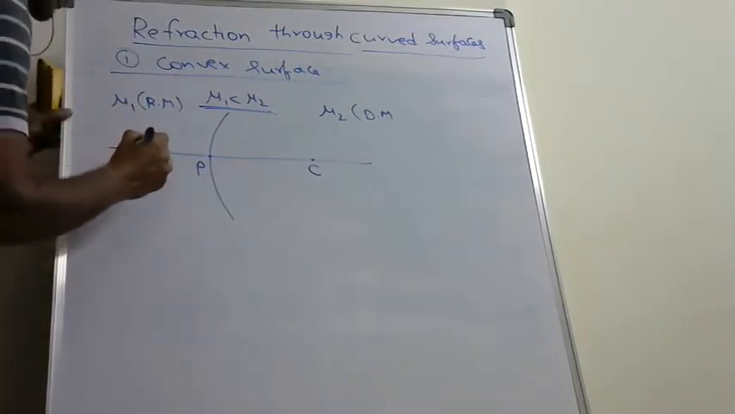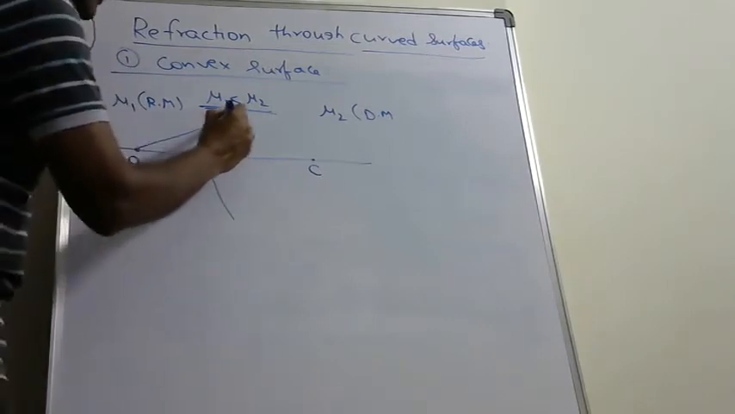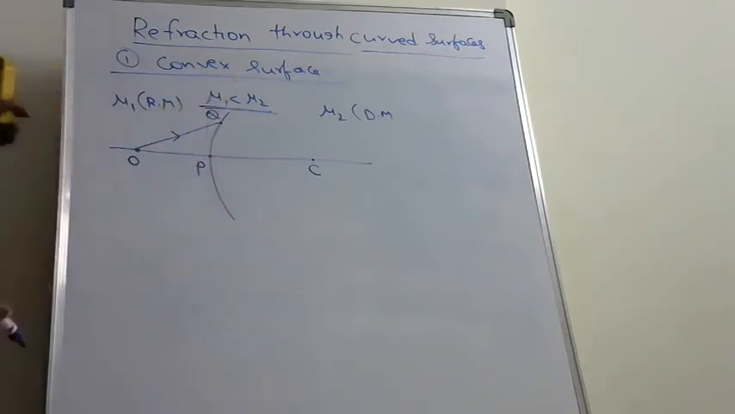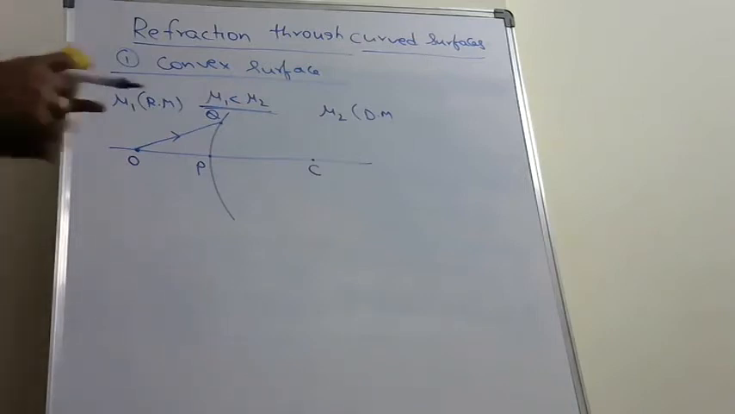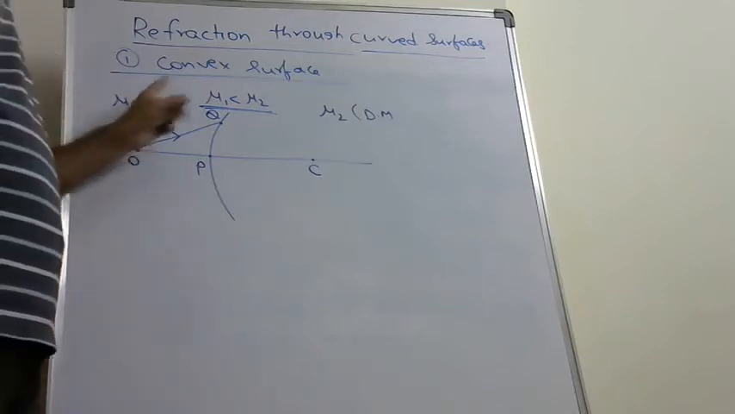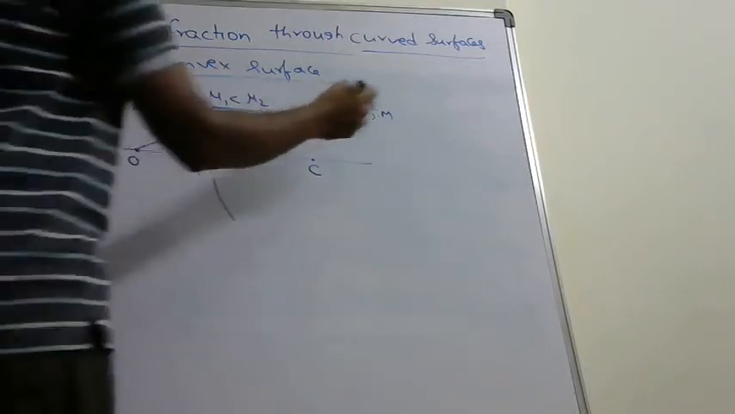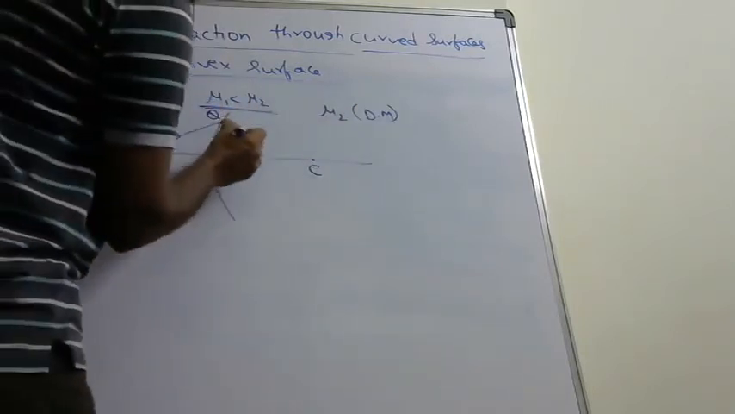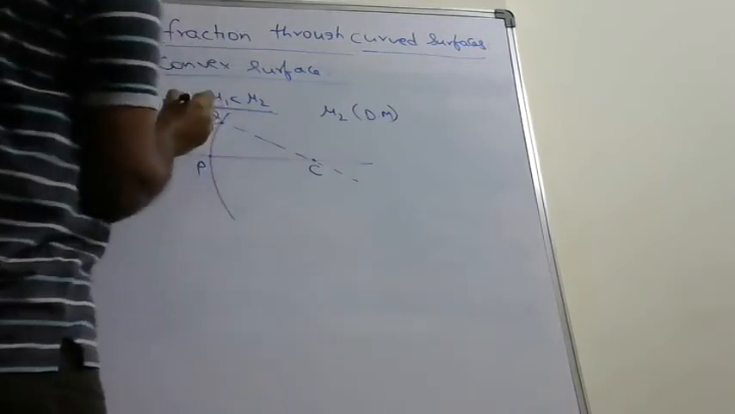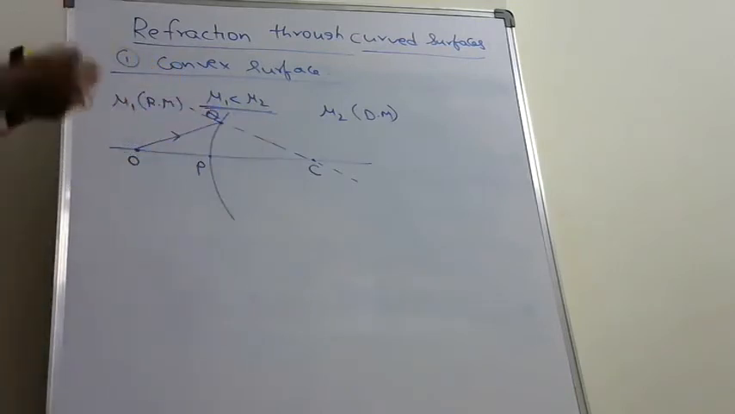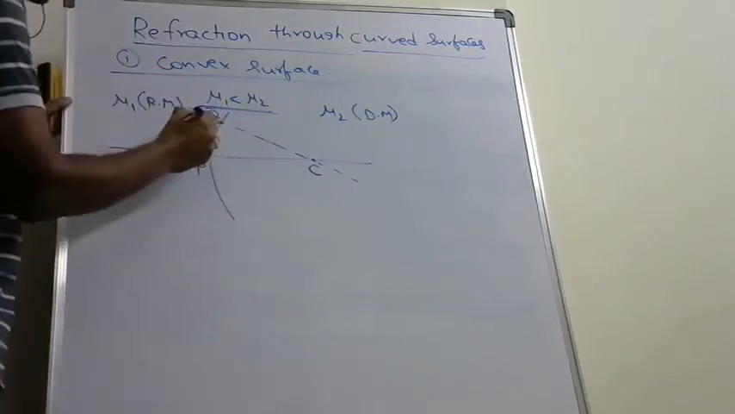Now, draw a ray which is emanating from the object O and falls on the interface at Q. Now, let us see in which direction this light ray bends. We know that when the light ray travels from rarer medium to denser medium, it bends towards the normal. So, first of all, draw normal. Normal means line joining the point of incidence and center of curvature. That is called normal.